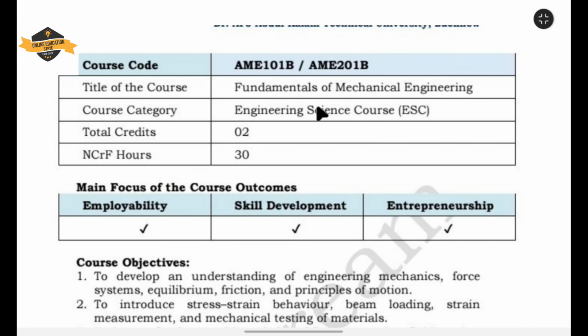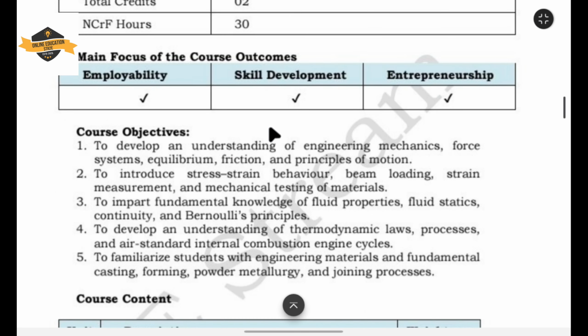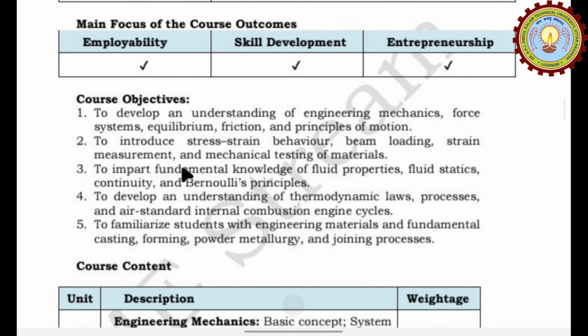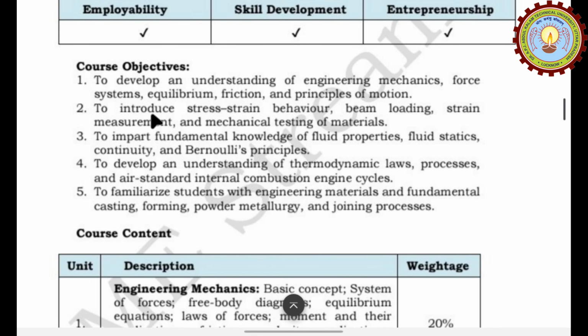Department of Mechanical Engineering, two credit subject AMB 101B, AMB 201B. The course objective is to develop an understanding of engineering mechanics, force systems, equivalent friction and principles of motion. To introduce stress-strain behavior, beam loading, strain, instruments and mechanical testing of materials.